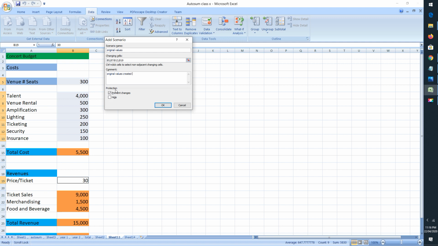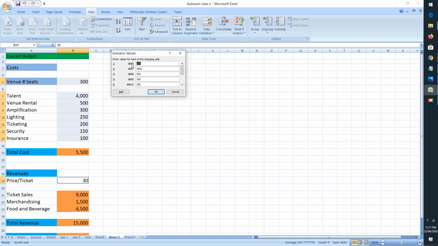Then you can see here two checkboxes. Under the protection head, this is prevent changes. If I click this, I will not be able to make any changes over here. So it is used to prevent changes. Whatever changes you have made, it will lock those changes. And then click OK.